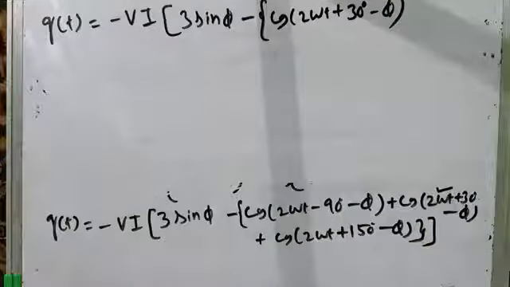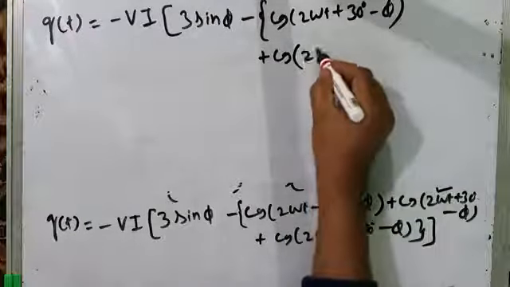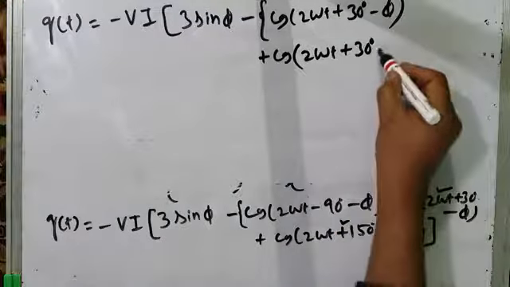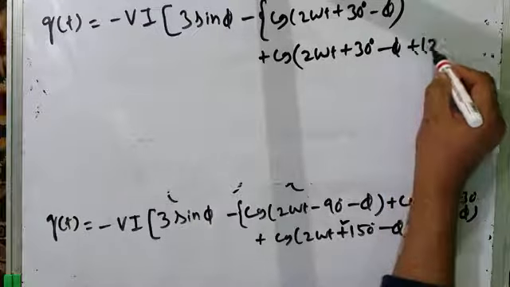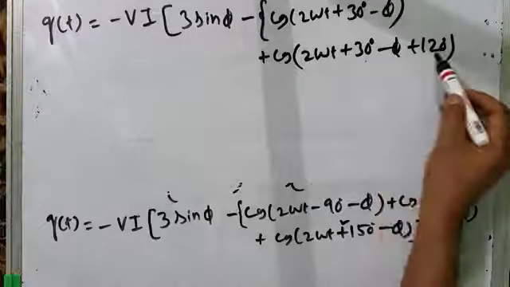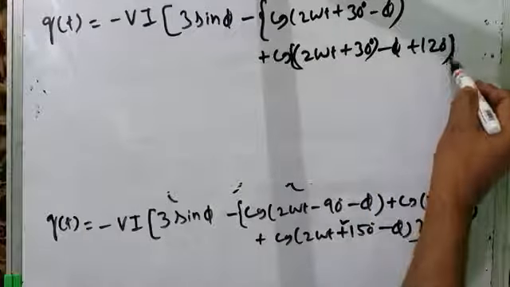After that I will write this term, plus cos of 2 omega t plus 30 degrees minus 5 plus 120 degrees. Can't I split this 150 into 30 plus 120? Yes, I can do that. So this one separate and this one separate.